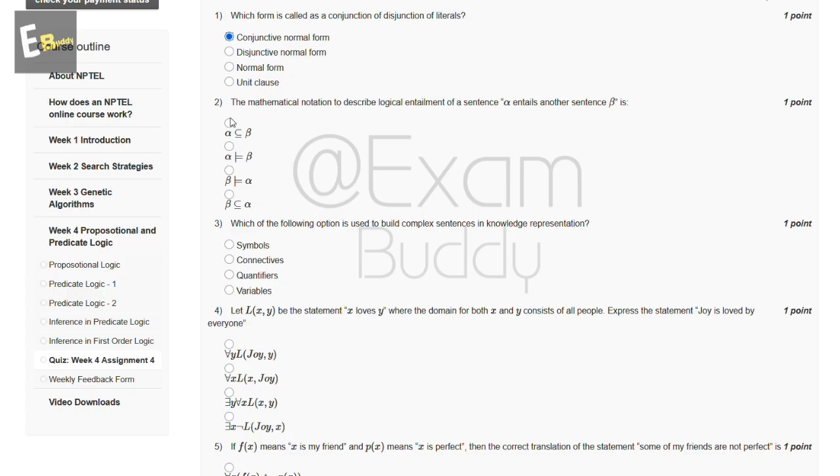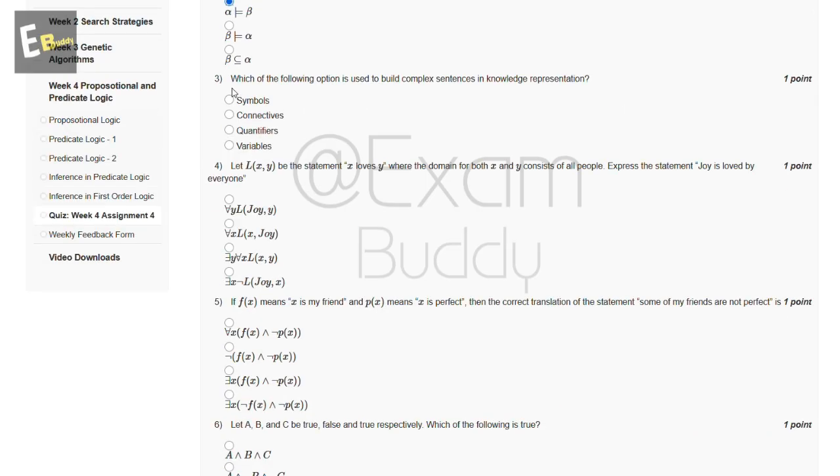The second question is: the mathematical notation to describe logical entailment of a sentence alpha entailing another sentence beta is. So these are the options, and the answer of our second question is B, alpha is a subset of beta. Now the third question is: which of the following options is used to build complex sentences in knowledge representation? These are the options: symbols, connectives, quantifiers, variable. So the answer of our third question is B, connectives.